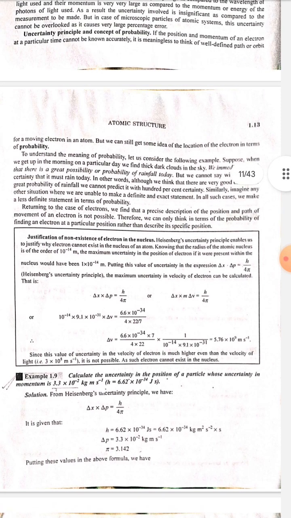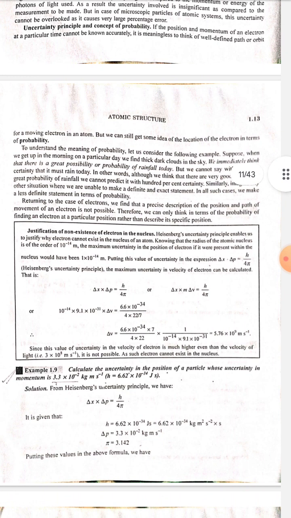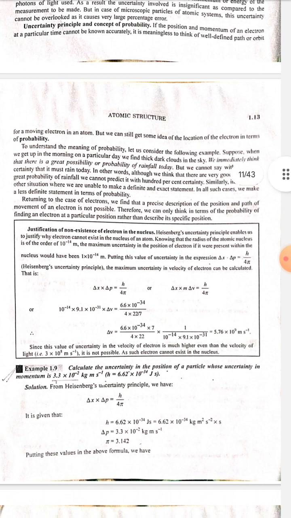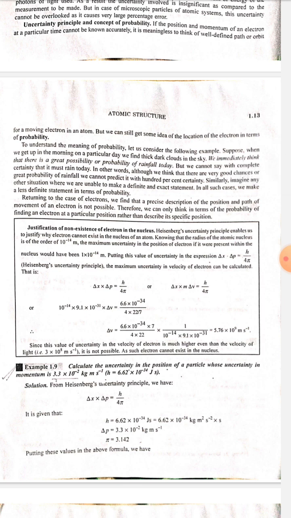Returning to the case of electron, we can find that a precise description of the position and path of movement of an electron is not possible. Therefore, we can only think in terms of the probability of finding the electron at a particular position rather than describe its specific position.